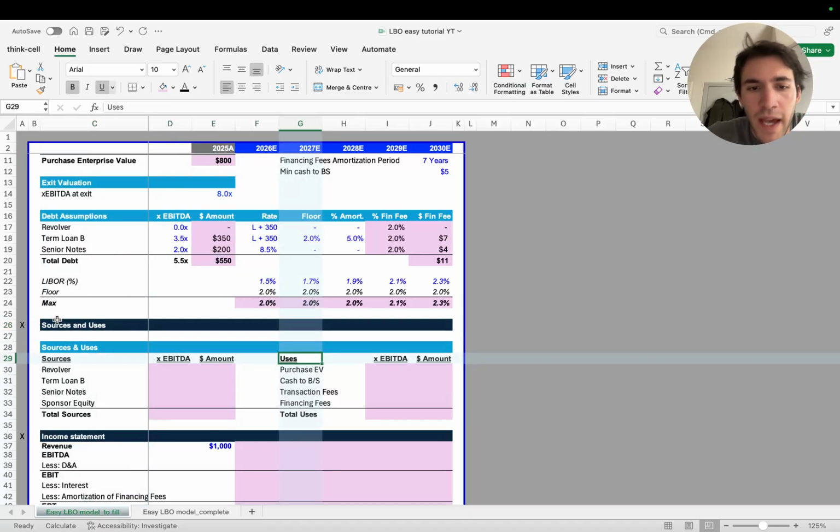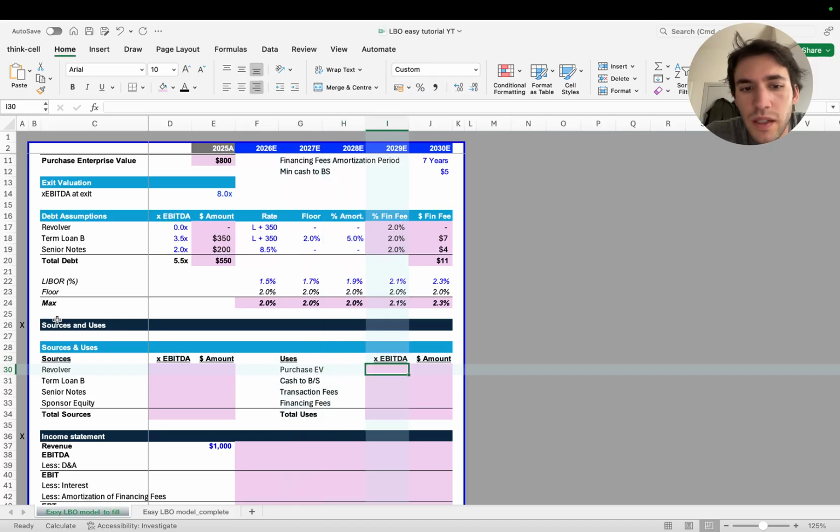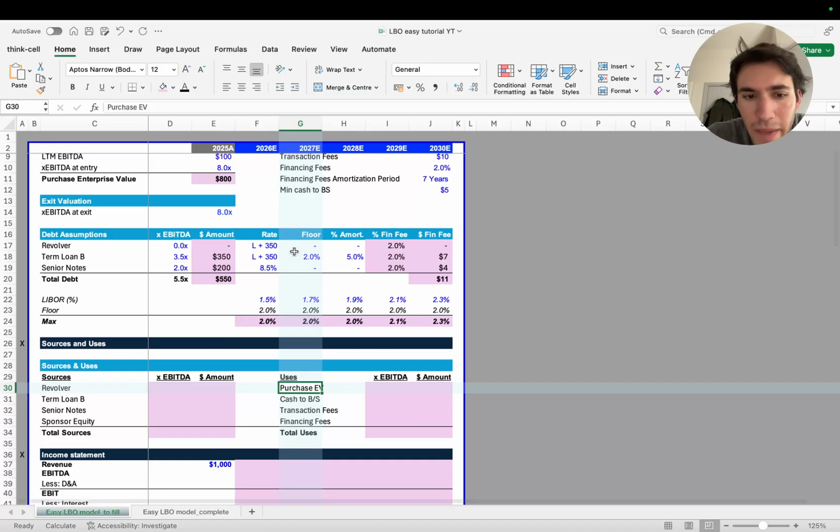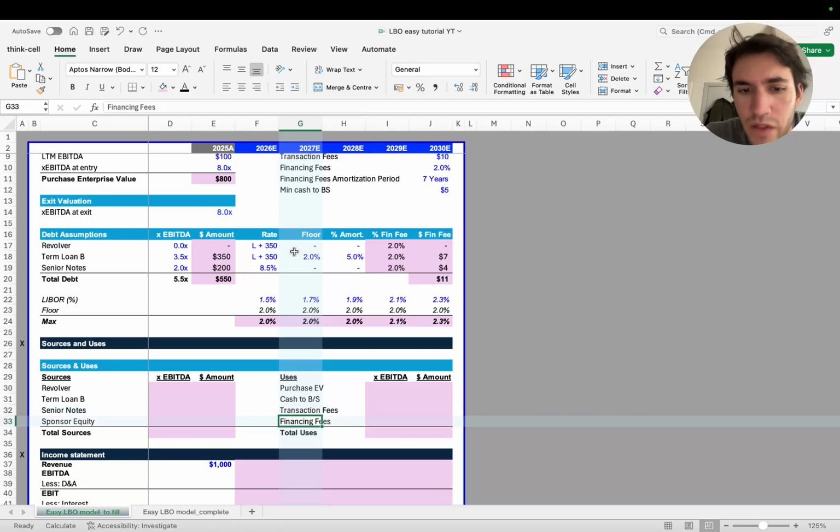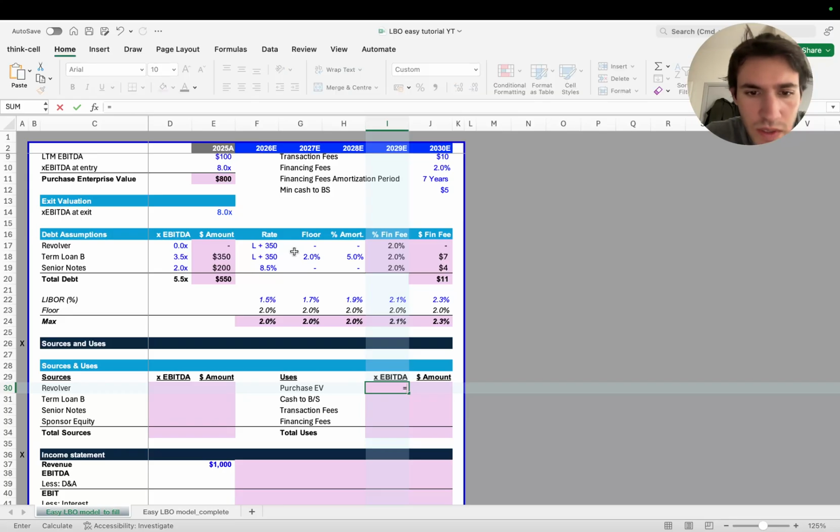So the money that we have is going to be used to, of course, buy the company, so the purchase enterprise value. One use is going to be to keep that minimum amount of cash in the balance sheet of 5 million. We're going to use the money to pay the transaction fees and pay for the financing fees. Okay, so these are the uses. Pretty logical, I would say.